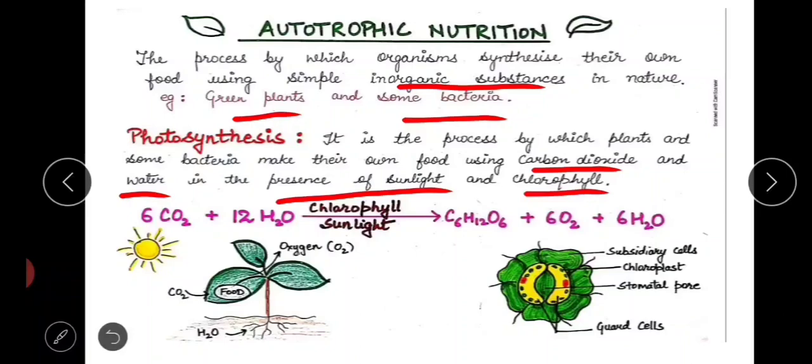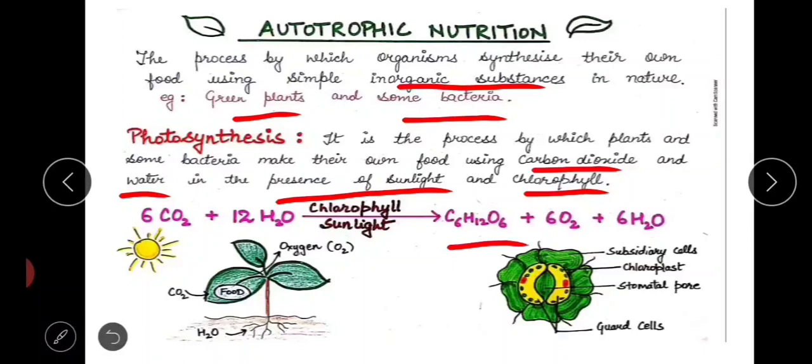Now, here is the reaction of photosynthesis. What happens here? 6 molecules of carbon dioxide and 12 molecules of water combine in the presence of sunlight and chlorophyll to form C6H12O6. This is glucose. This is the food which is synthesized by the plant.